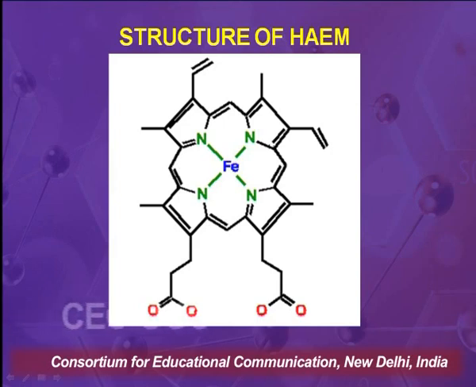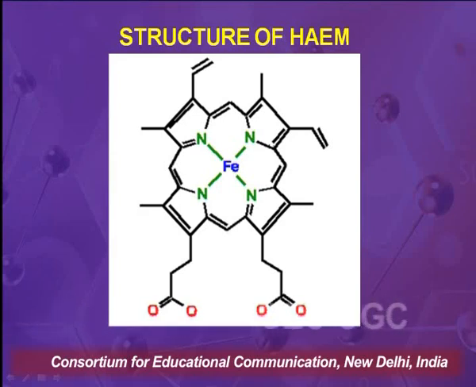In the structure of heme, as we can see over here, it is a 4 coordinated structure. When we consider the structure of hemoglobin, where the globin part or the protein part surrounds this heme, there is a 5th coordinate position, that is, iron has a maximum coordination number of 6.